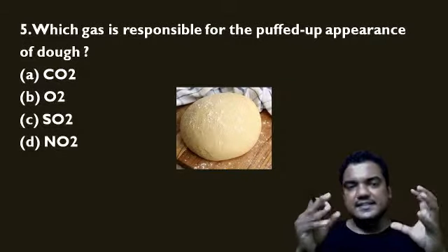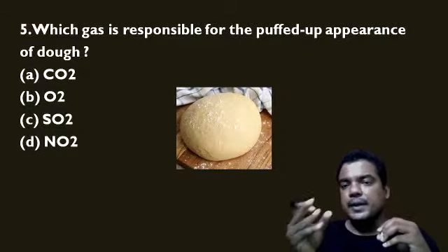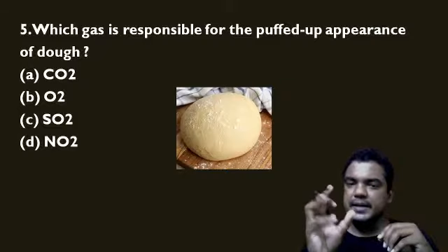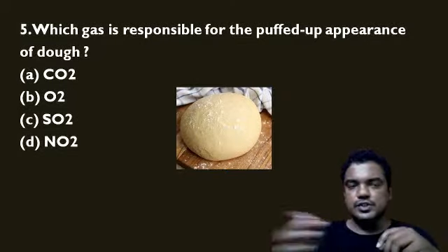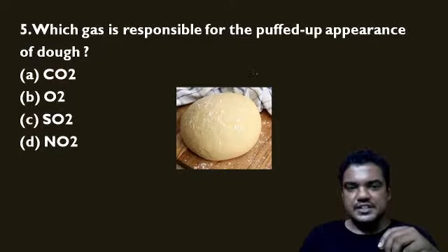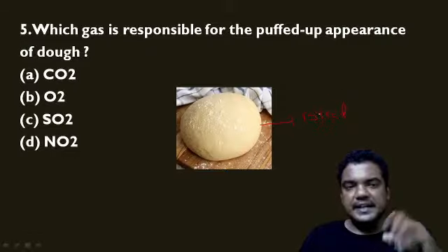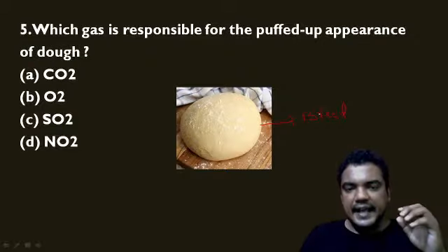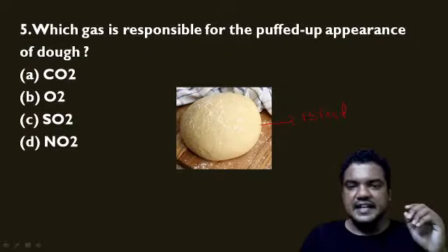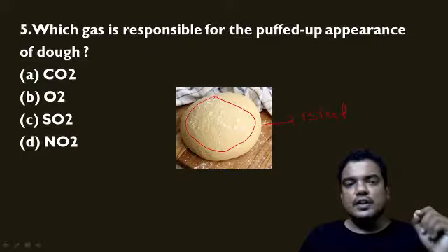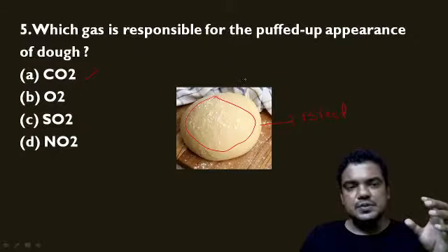Which gas is responsible for the puffed up appearance or puffed up shape of dough? We know that with this dough we make bread in the bakery. And what gas makes this kind of appearance in the dough? The CO2 is the reason for this dough shape.